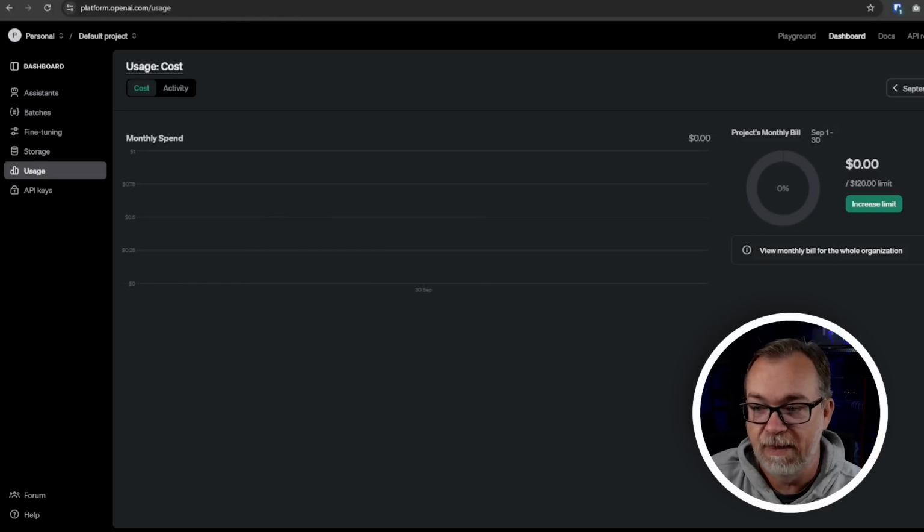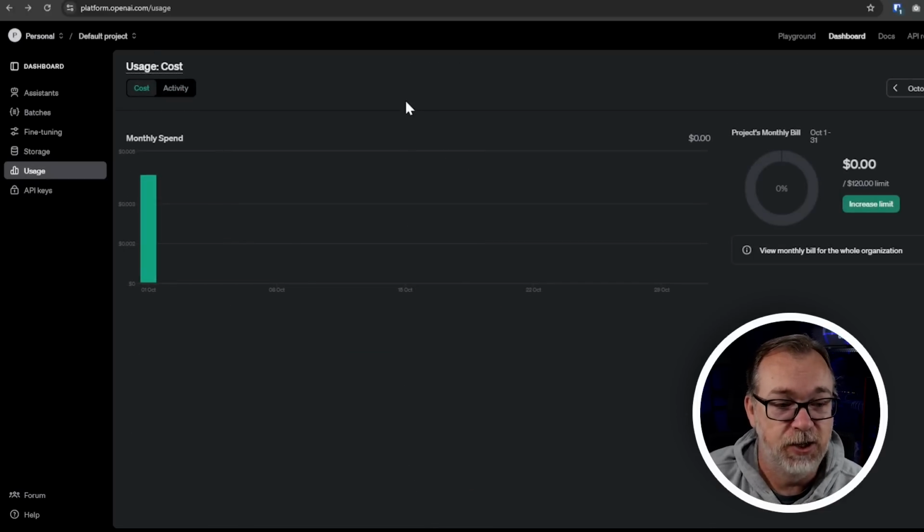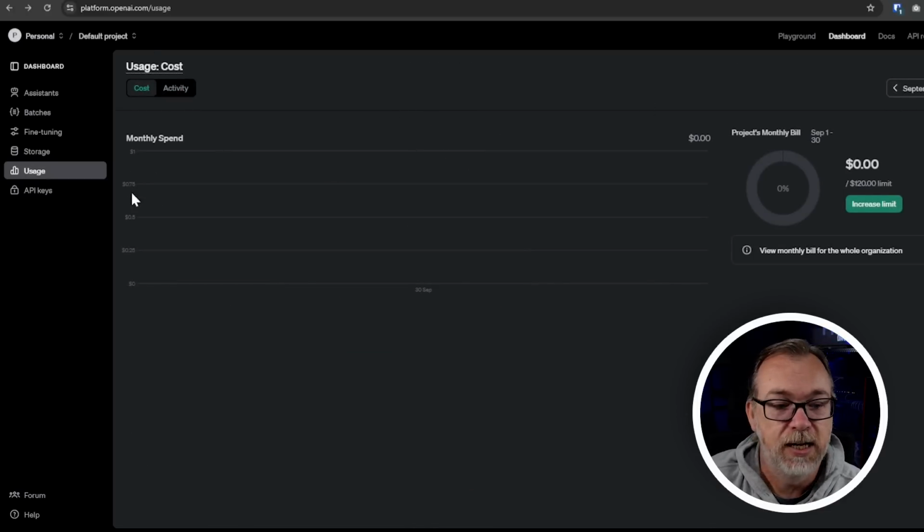There's basically nothing here, and that includes, like, I did some stuff in it yesterday, but not even a penny's worth of effort. Like, it's not even showing up. I wish I would quit doing that. But my monthly spend last month using this was 0. Like, they're not even going to charge me for the stuff that I did. So I guess what I'm trying to get at here is, unless you're going bonkers with your OpenAI configuration, which you might be able to do, it's not going to cost you hardly anything. So I just wanted to get that little bit out of the way. So, but with that said, let's jump over and take a look at how to get Hoarder set up in Docker.